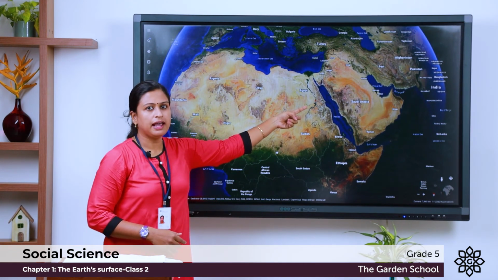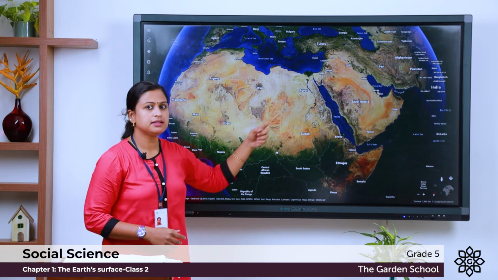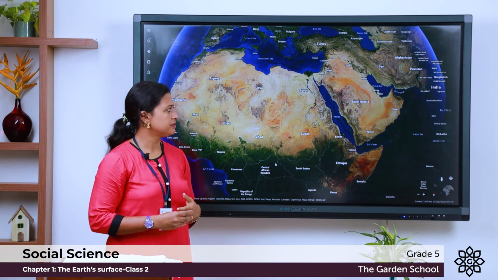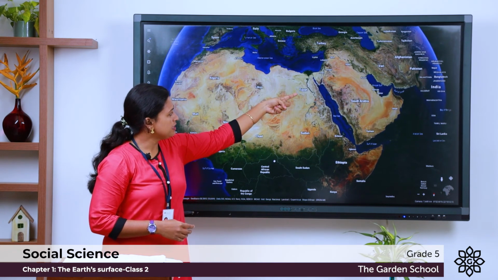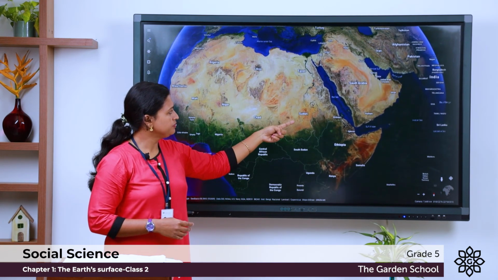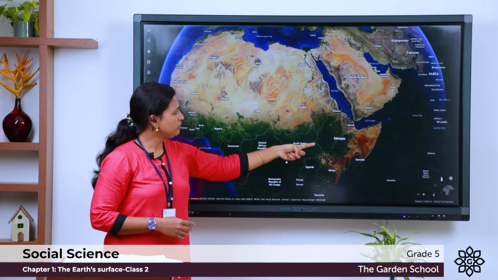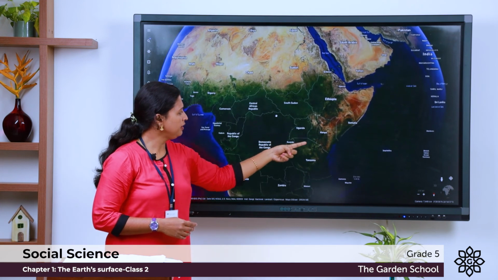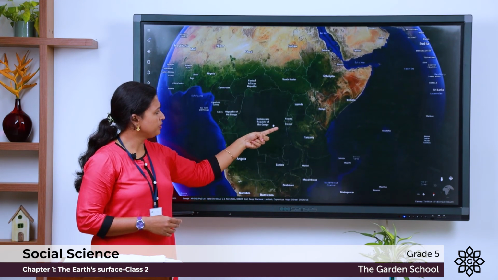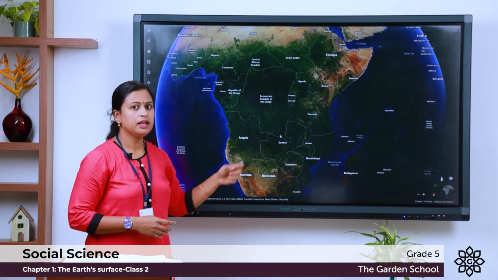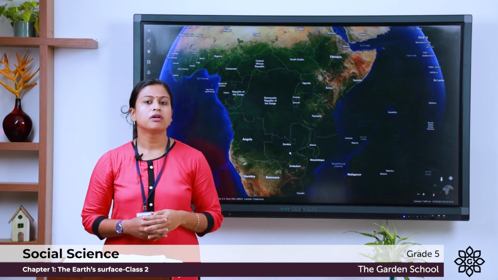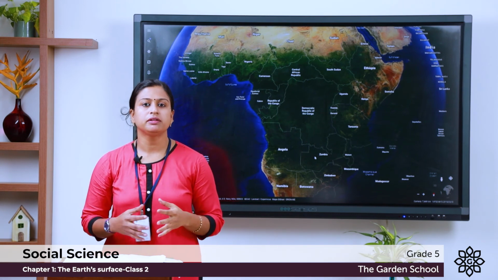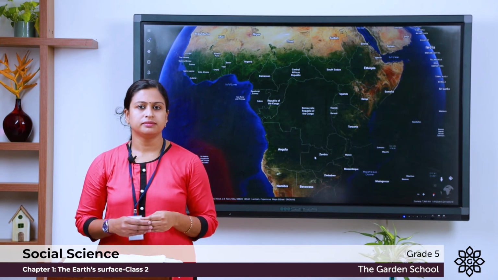This is Nile river and it crosses 11 countries. Let us see which are those countries. First is Egypt, Sudan, Eritrea, Ethiopia, South Sudan, Uganda, Kenya, Rwanda, Burundi, Tanzania and Democratic Republic of Congo. So, these were some of the important features of Africa.